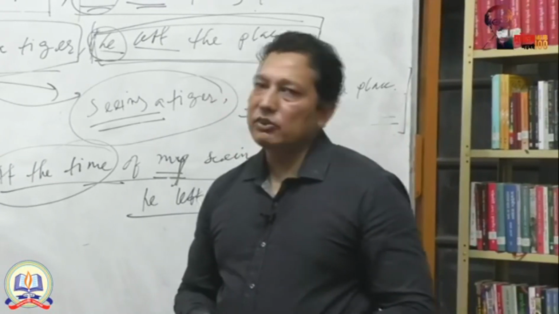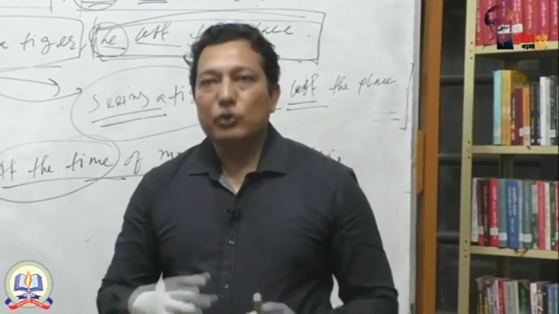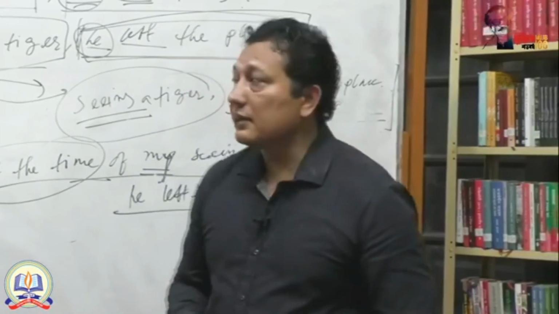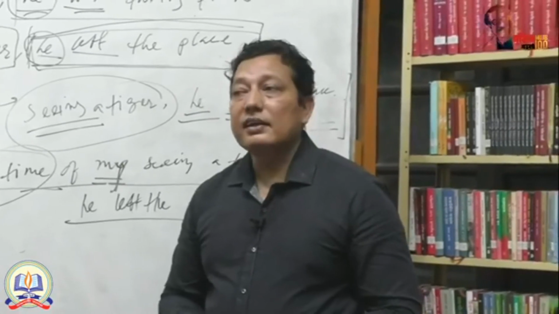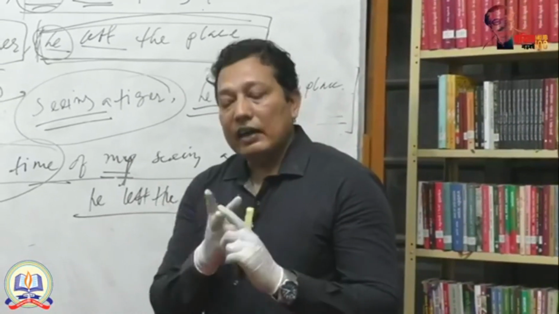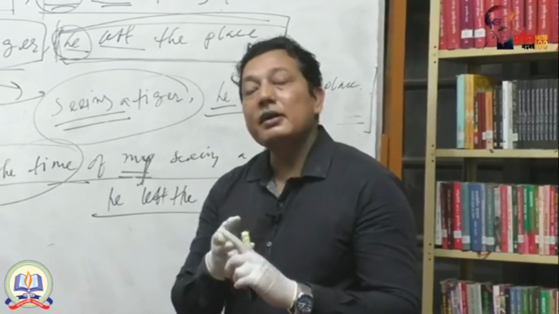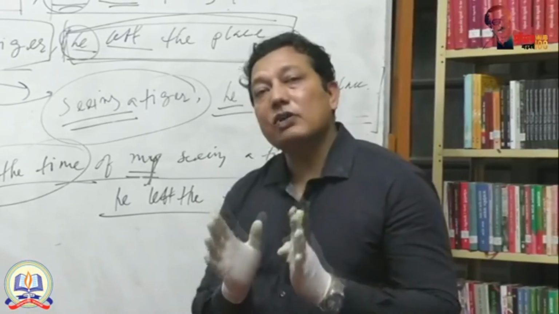Not only that, in our daily life we need it very badly, because for speaking, for writing, we need to have good confidence in simple, complex and compound sentences. In simple, complex and compound sentences, one thing is very common. What is that? In a simple sentence, of course, you have to follow a structure. What is that? A single subject, a single final verb, and definitely a completed thought. That is called a simple sentence.